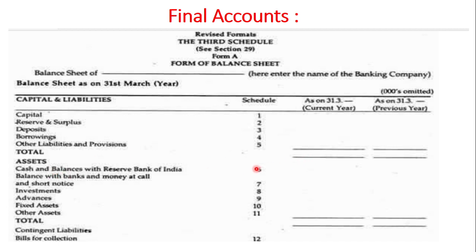Then assets: cash and balances with Reserve Bank of India, schedule 6. Balances with banks and money at call and short notice, schedule 7. Investments, schedule 8. Advances, schedule 9. Fixed assets, schedule 10. Other assets, schedule 11. Total of the assets. Then after the total, we have contingent liabilities and bills for collection. For bills for collection, there is a schedule, that is schedule number 12.